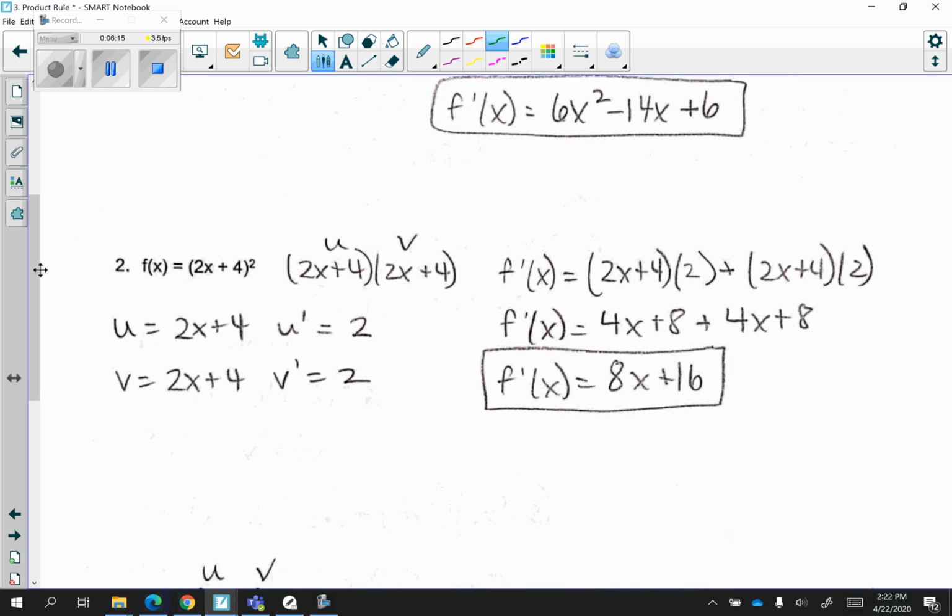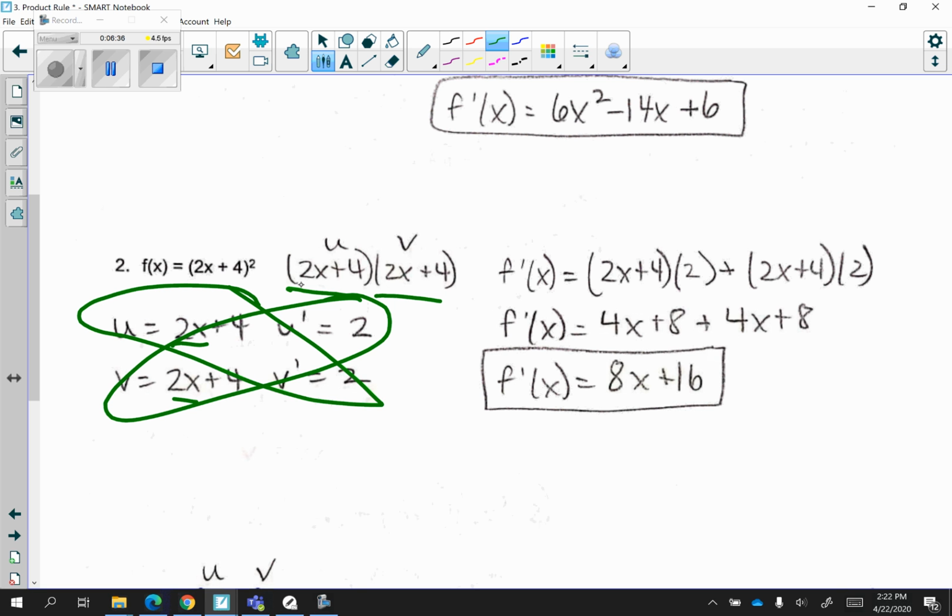Number 2, f of x is equal to (2x plus 4) squared. Now, if I want to use the product rule, I have to represent this as (2x plus 4) times (2x plus 4). I write that representing u and v, and take the derivative of both. Just take the coefficient in front of the x, which is 2, and then again, I multiply on the diagonals. So (2x plus 4) times 2 plus (2x plus 4) times 2, and I'm left with the derivative f prime of x is equal to 8x plus 16.